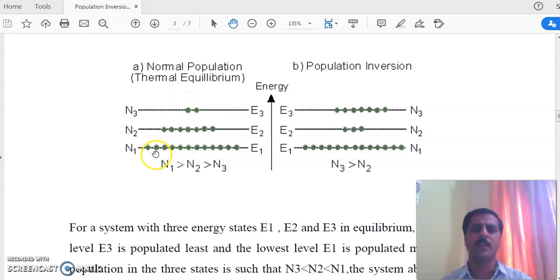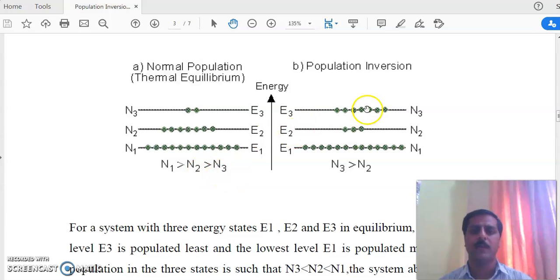At thermal equilibrium, these are the atoms: 1, 2, 3, 4, 5, 6, 7, 8, 9, 10, 11, 12. So N1 is 12. E2, the first excited: 1, 2, 3, 4, 5, 6, 7. So N1 is greater than N2, and in N3 there are only 2, so N2 is greater than N3.